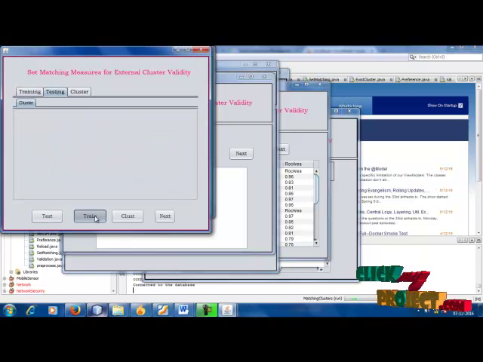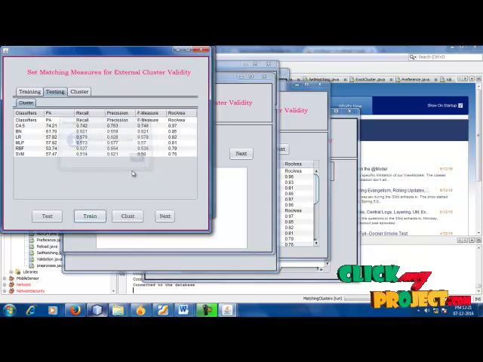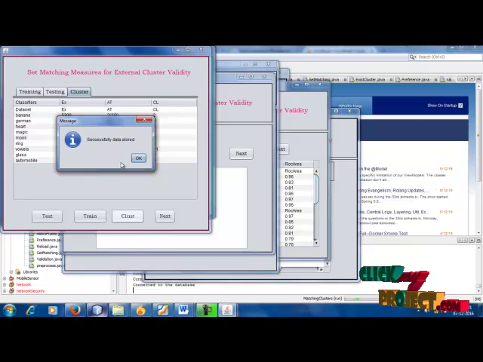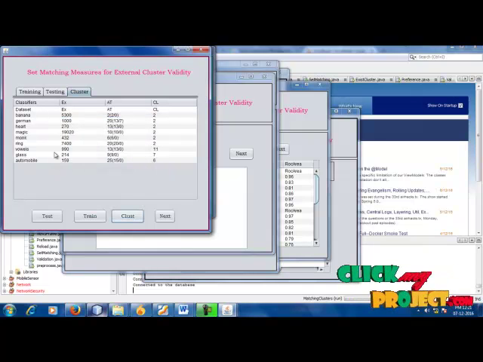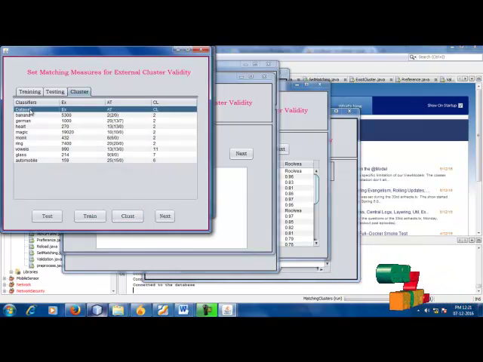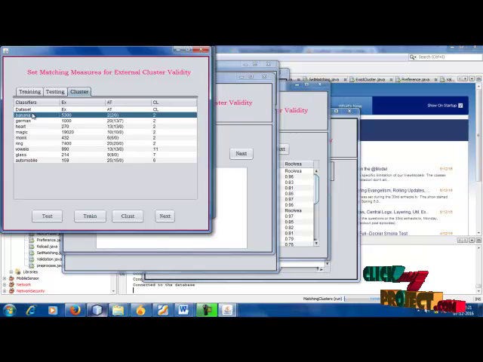Testing: here are the data to be processed. Finally, clustering: the clustering data is stored in the database. These are the clustering data. This is one of the data sets. These are some classifiers for the data set: banana, German, hot, magic, monk. These are some data values for the clustering data.